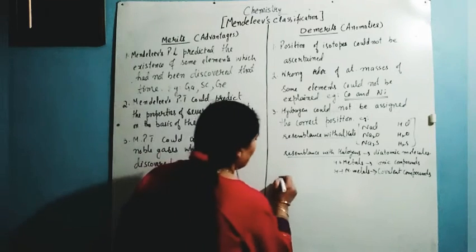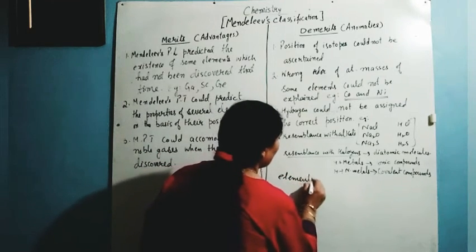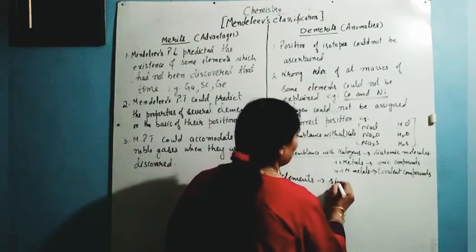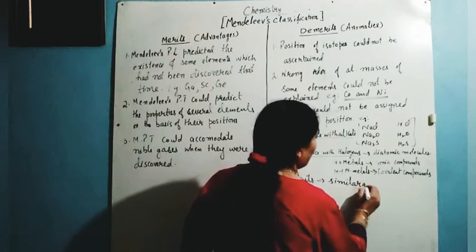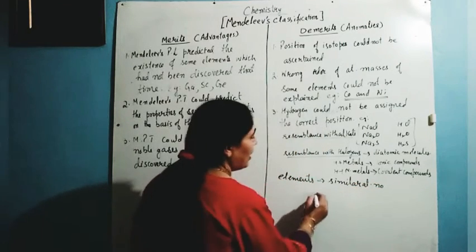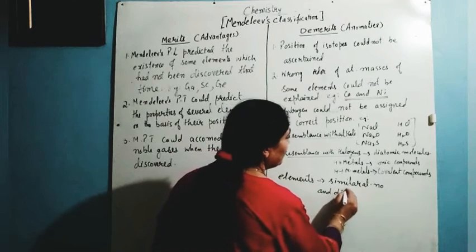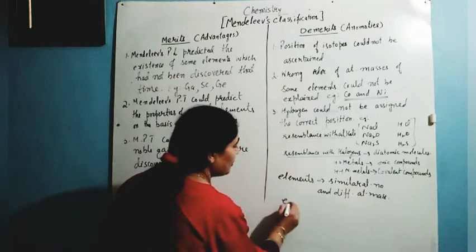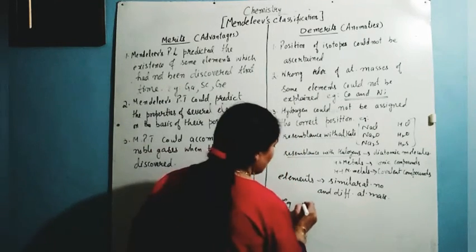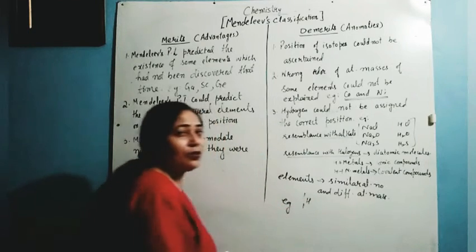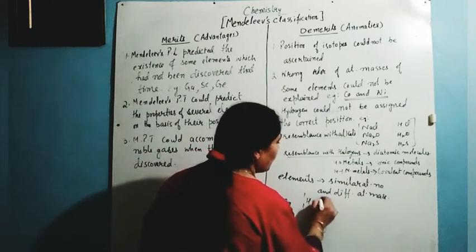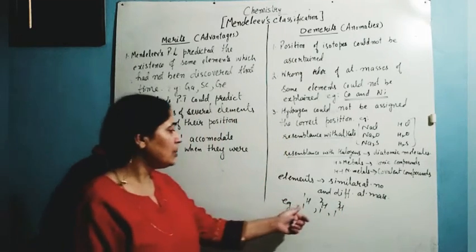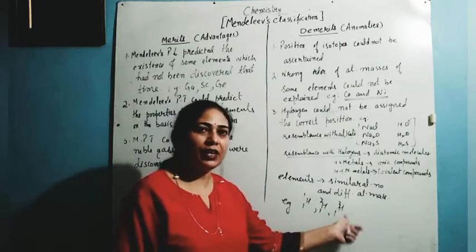Isotopes are the atoms of the same element which have the same atomic number and different atomic mass. For example, isotopes of hydrogen: 1H1, 1H2, 1H3. That means protium, deuterium, tritium.